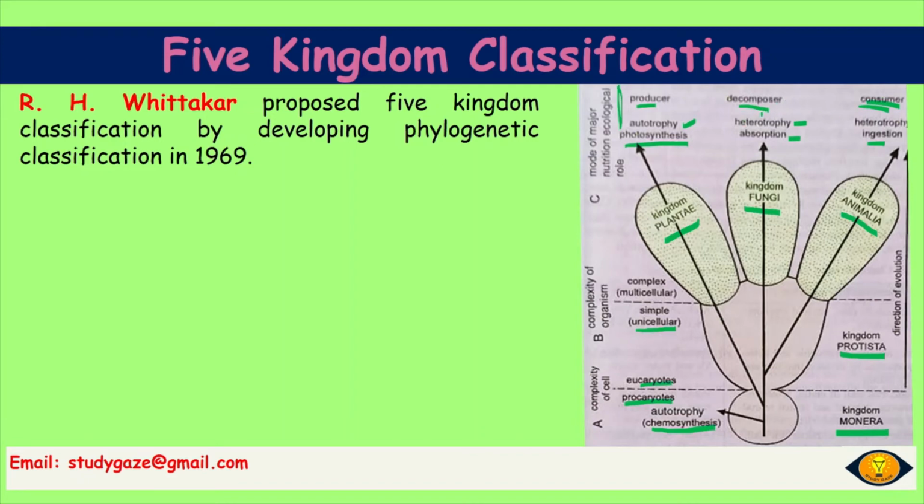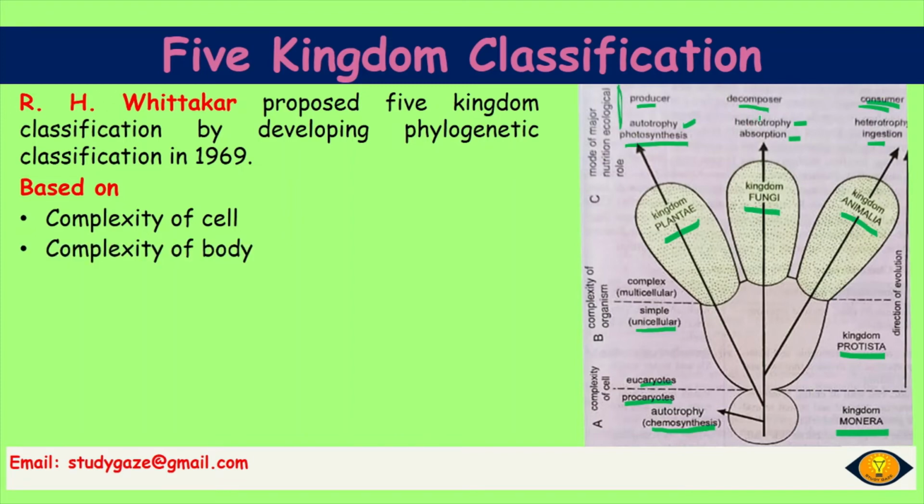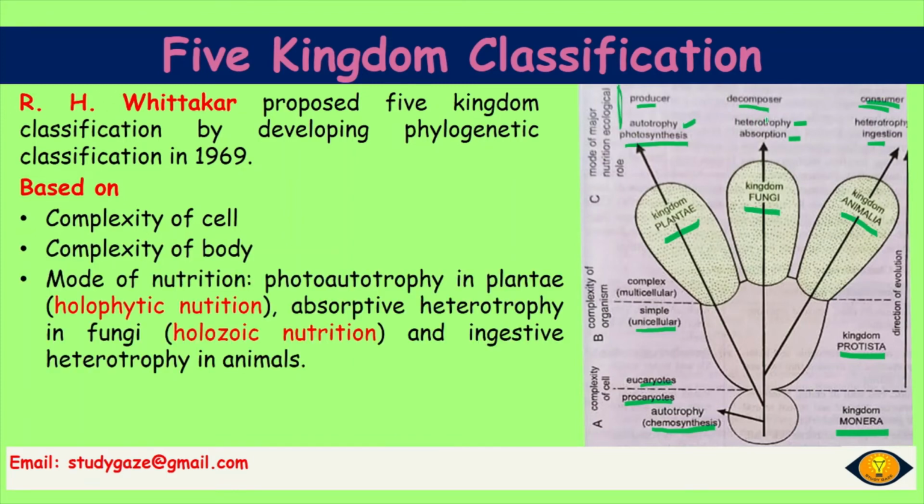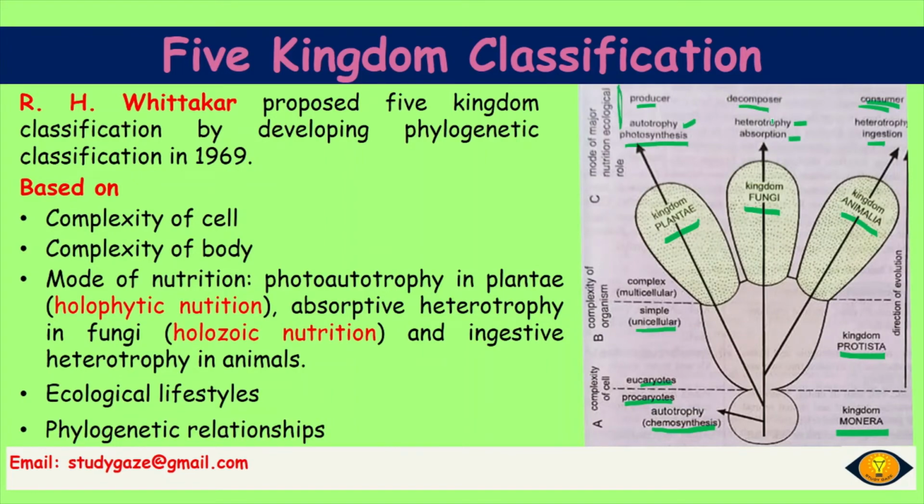Now briefly, we can say this 5 kingdom classification is based on complexity of cell, complexity of body, mode of nutrition, that is photoautotrophy in Plantae, which is also known as holophytic nutrition, absorptive heterotrophy in fungi, and ingestive heterotrophy in animals, which is called holozoic nutrition. It also is based on ecological lifestyle and the phylogenetic relationship.